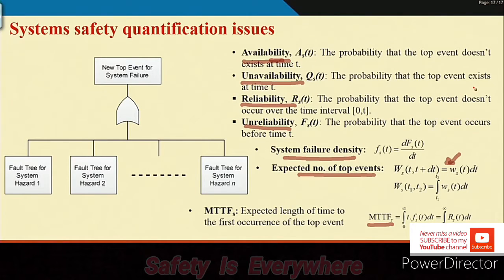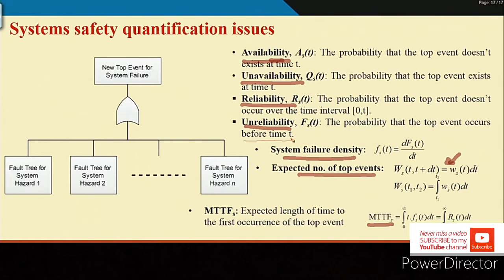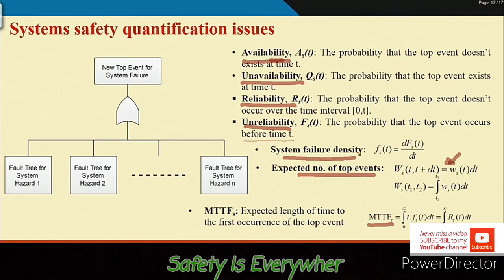Then what is reliability? Reliability is the probability that the top event does not occur over the time interval 0 to t, and unreliability is the probability that the top event occurs before time t. I am not stressing this more today because these are definitions that we have already discussed when we discussed the quantification of basic events. Then what is the system failure density? It is basically the derivative with respect to time of the unreliability.